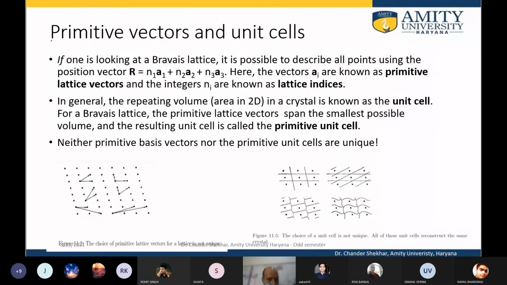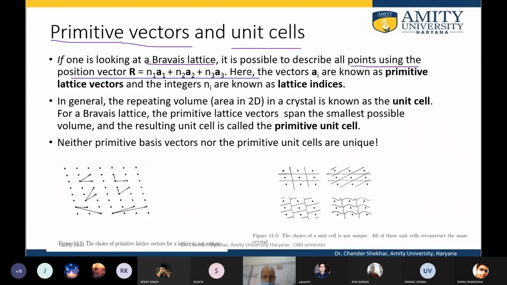So another word that comes is the primitive. Primitive को अगर हम शाब्दिक रूप देखें, literal meaning देखें, so primitive means very old. Okay, so primitive vectors and unit cells. If you look at the Bravais lattice, it is possible to describe all the points using the position vector. आपके पास position vector है जो हमने last slide में discuss किया. So using those position vectors, we can define the Bravais lattice, or locus of the atoms in the lattice.